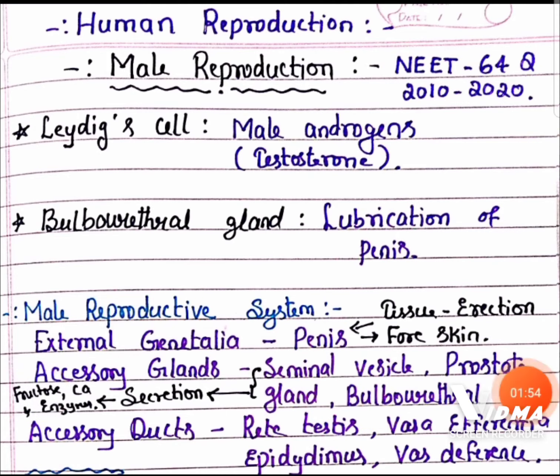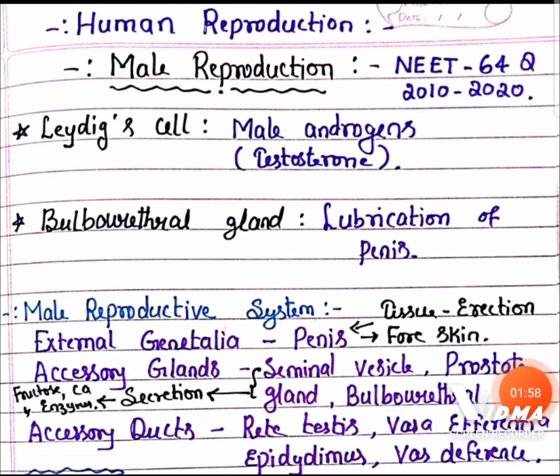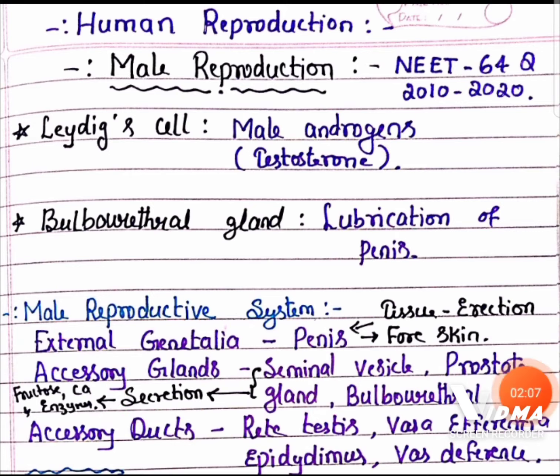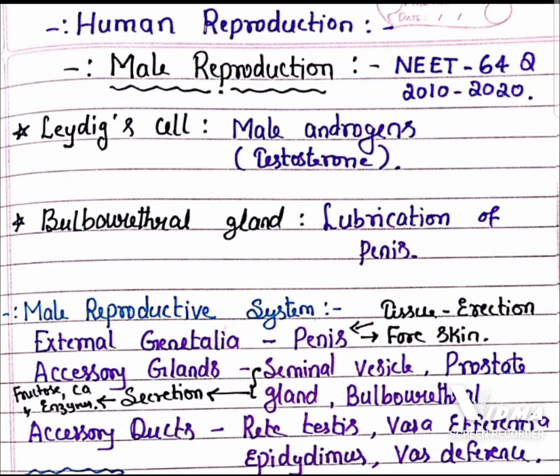All these accessory glands secrete secretions rich in fructose, calcium, and some enzymes. The secretions of these accessory glands are going to be added into the semen.